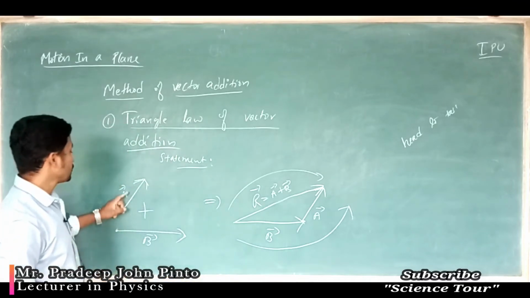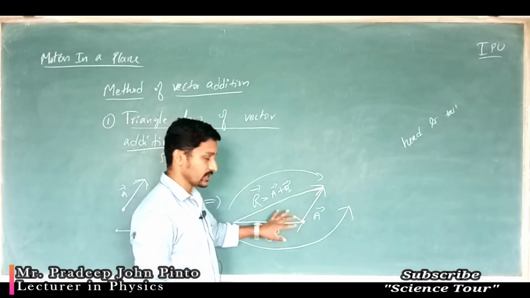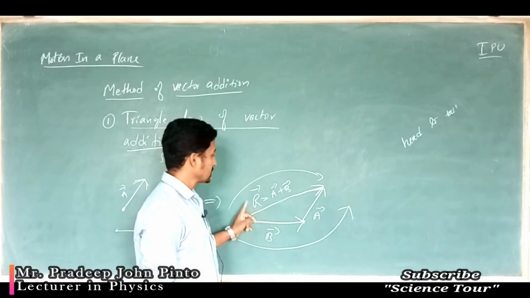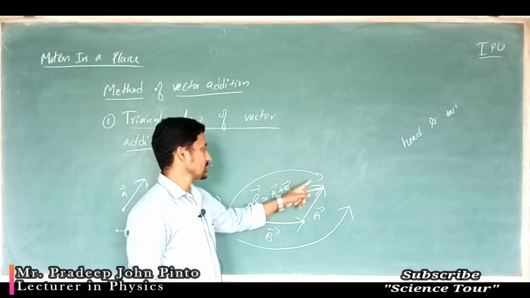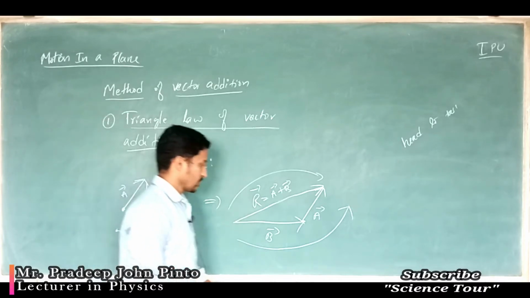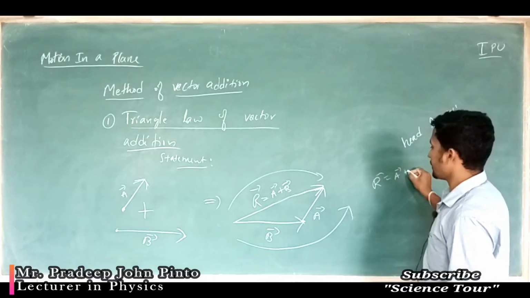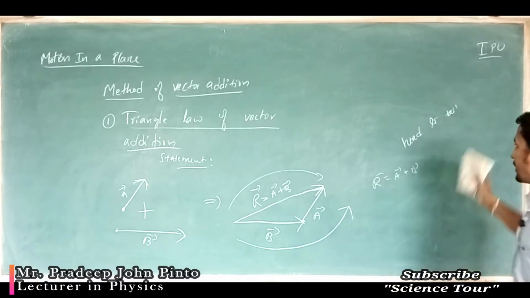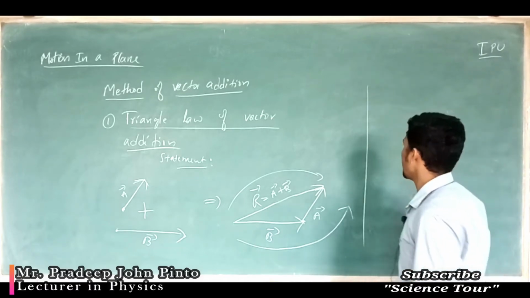What is that? If two vectors can be represented by two sides of the triangle taken in the same order, then the third side represents the resultant of those two vectors taken in opposite order. So we are going to write it as the resultant vector equal to A plus B. Now, what is an example for this? Say, for example, it is in this way.